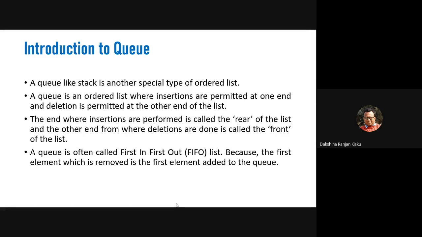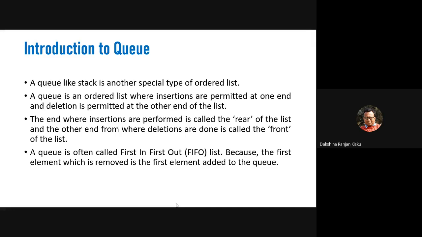Okay, so if we consider a real life example of a queue, then we can see the queue of individuals in front of some counter where the individuals can buy cinema tickets.